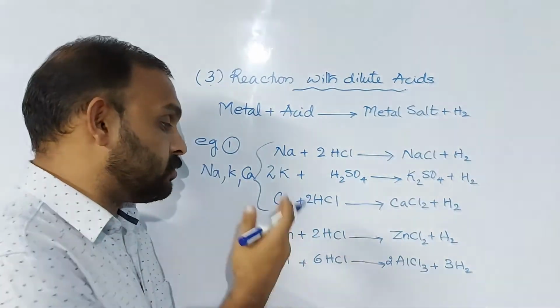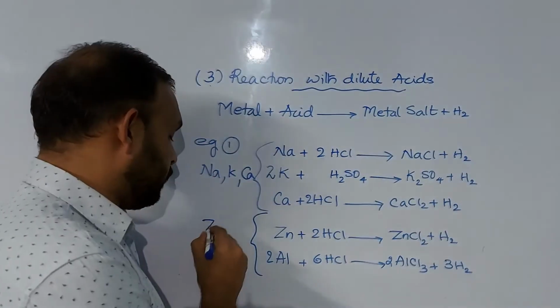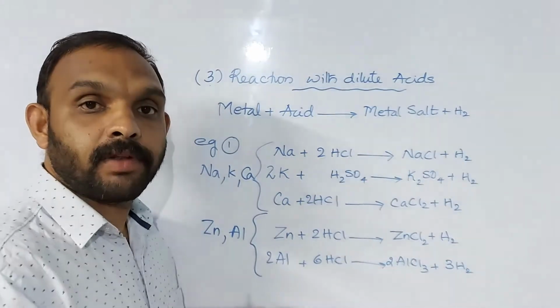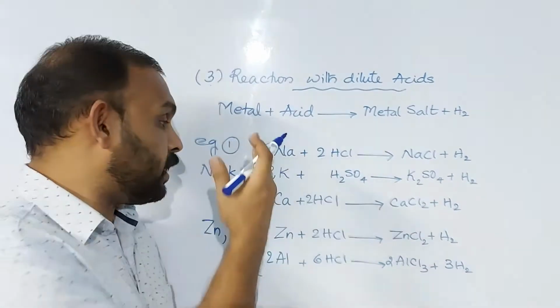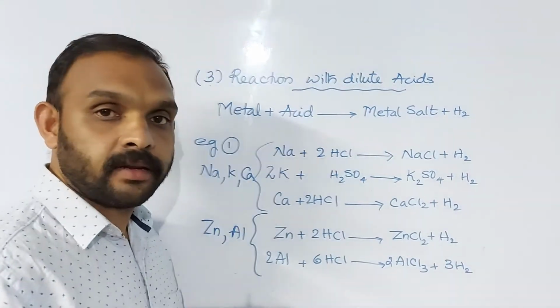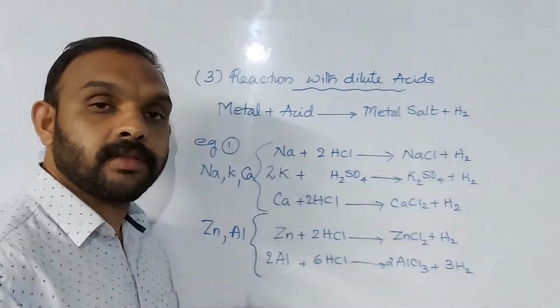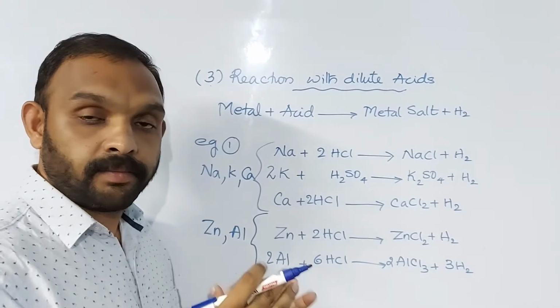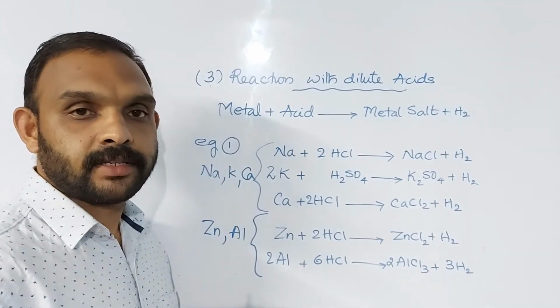Now, coming to the next stage, metals like zinc and aluminium will react with acids, but that reaction is not as violent as in the first case. So metals like zinc and aluminium react with the corresponding dilute acids to form their corresponding metal salt and hydrogen gas.